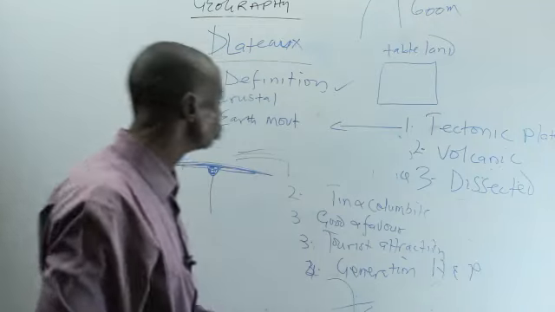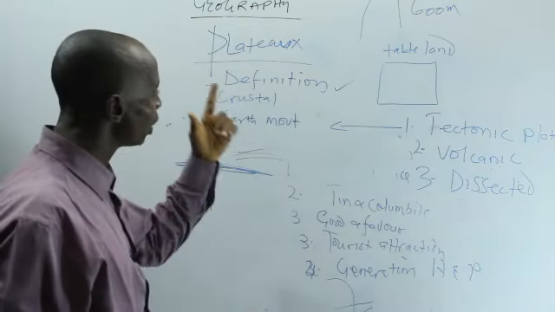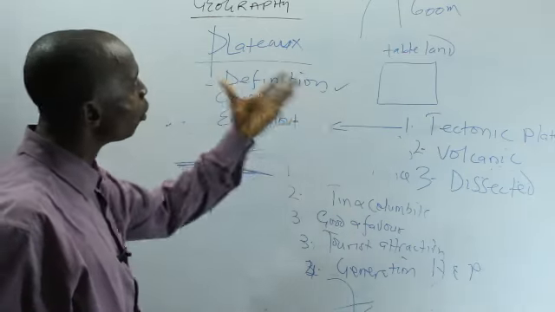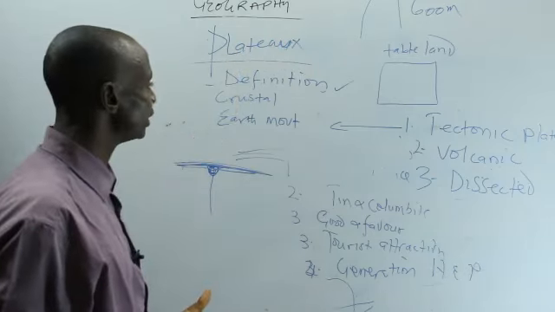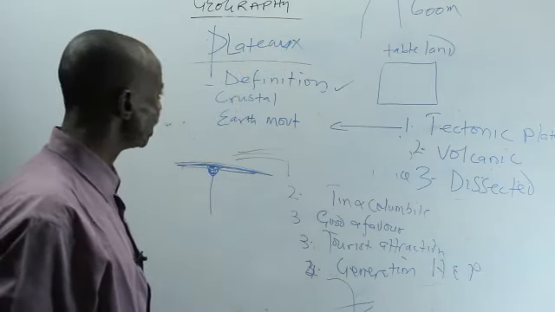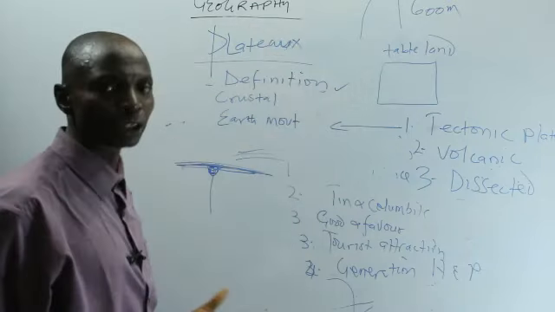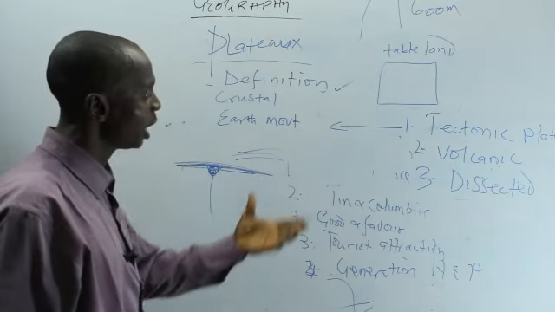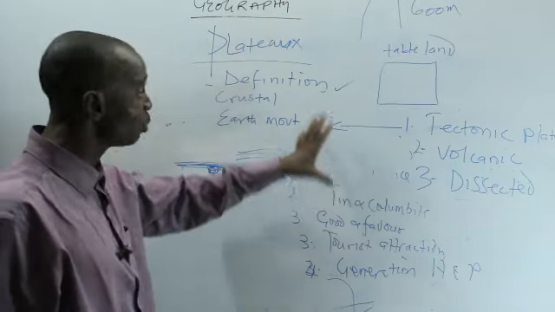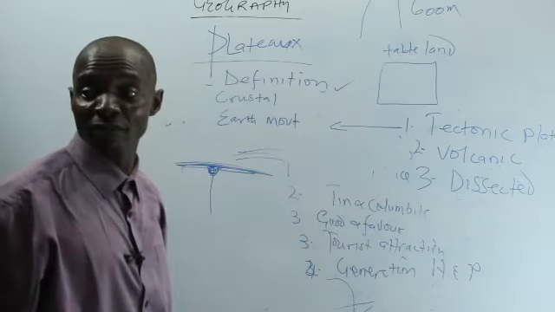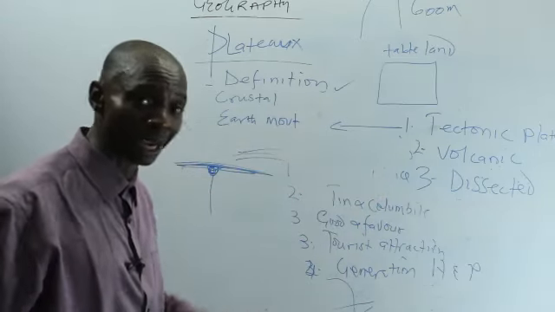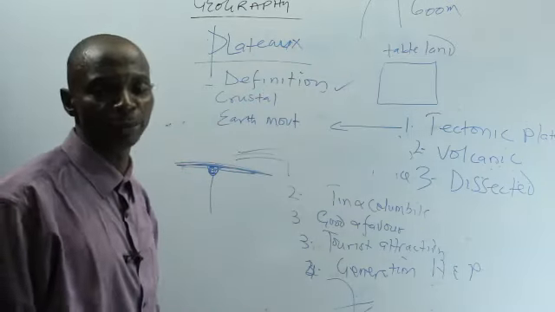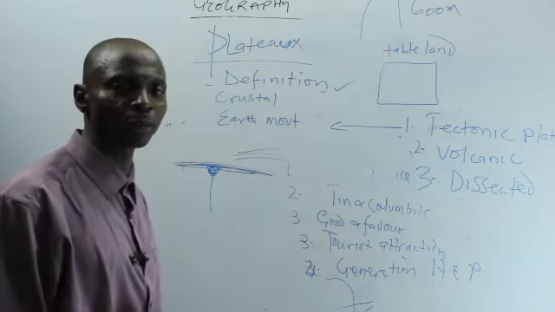So far so good. We have discussed mountains and we have discussed what? Plateau. Then after this, you should know, number one, what mountain is, their mode of formation, their importance. The same thing, plateau. We know their types, their mode of formation, and you know their importance. By the time you know all this, I think you can face any exam, even if it is WAEC, confidently, that any question that comes out of this you will be able to answer. That is the summary of it.